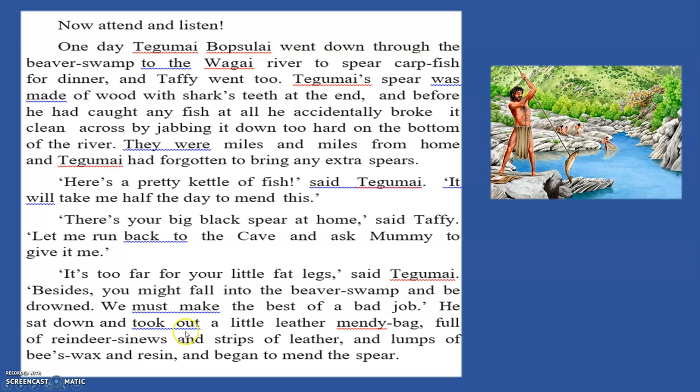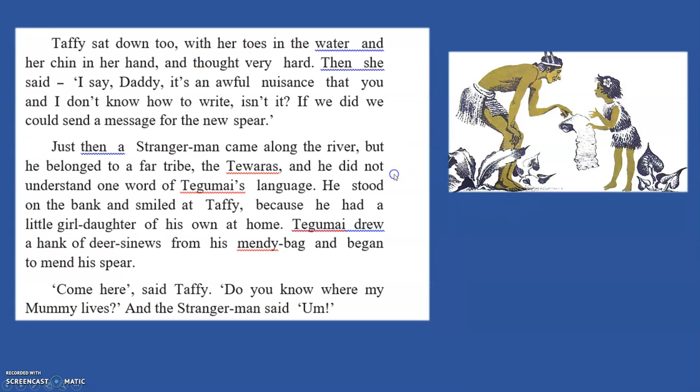He sat down and took out a little leather mendy bag full of reindeer sinews and strips of leather and lumps of beeswax and resin, and began to mend the spear. So he had a bag where he kept all these things in order to mend, to repair. Mend is repair. Lumps of beeswax, resins, all these are sticky substances. So he used them to mend his spear, and he sat down doing that.